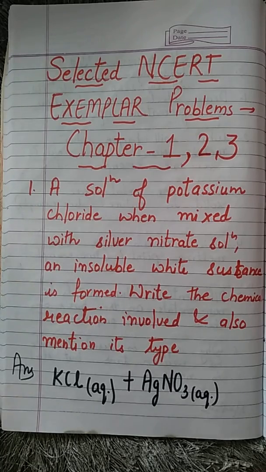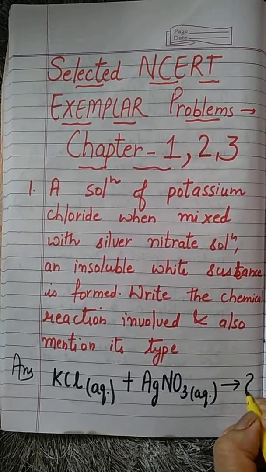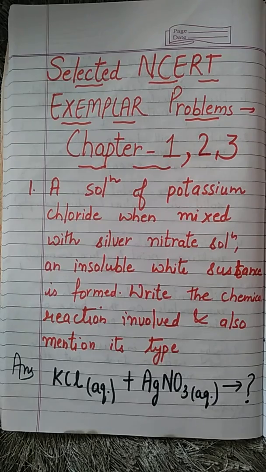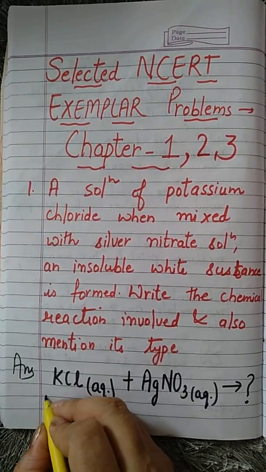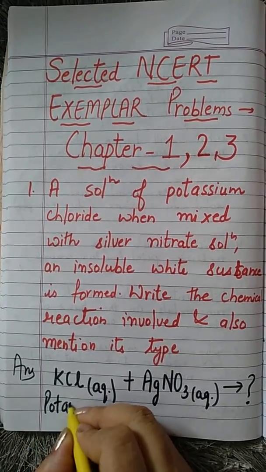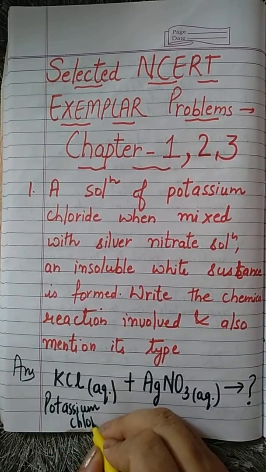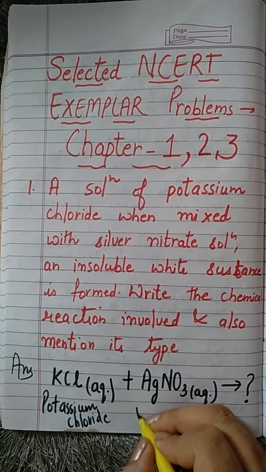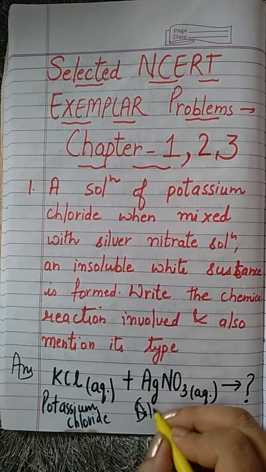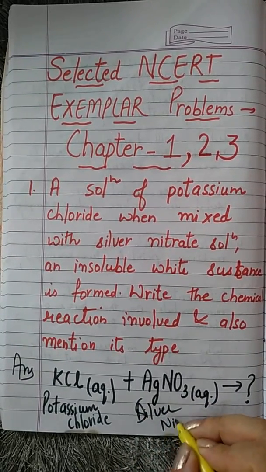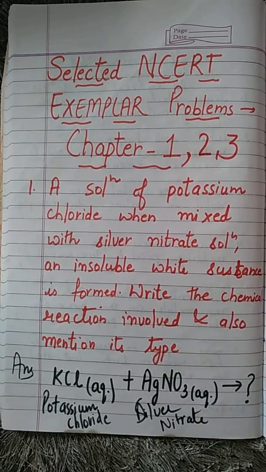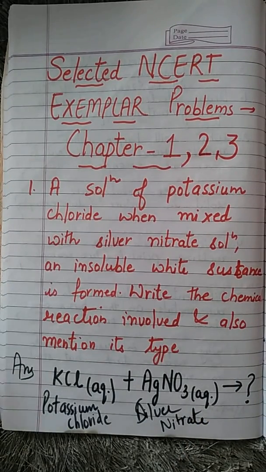Now we have to complete this equation. What is given to us? Potassium chloride in the aqueous medium, then we have silver nitrate, and we are supposed to tell what the white insoluble substance formed will be.